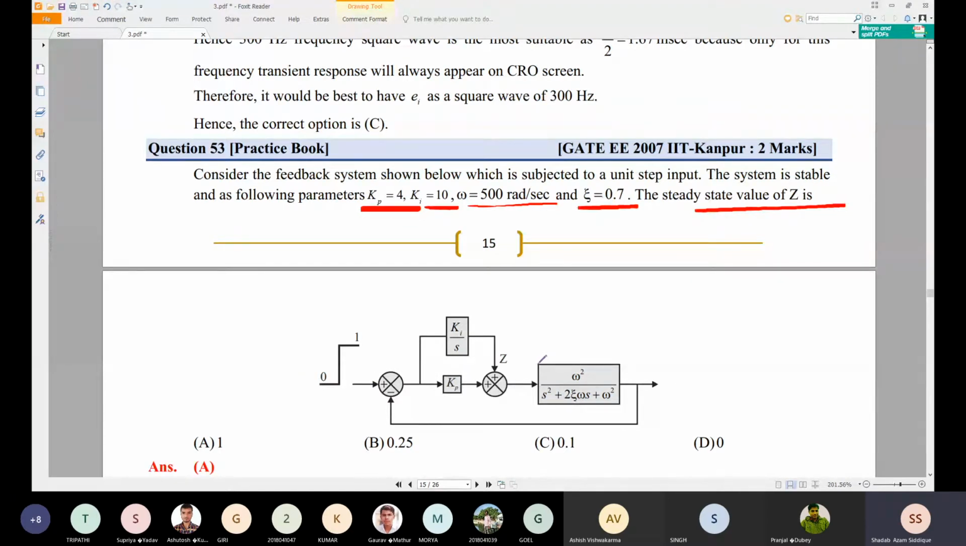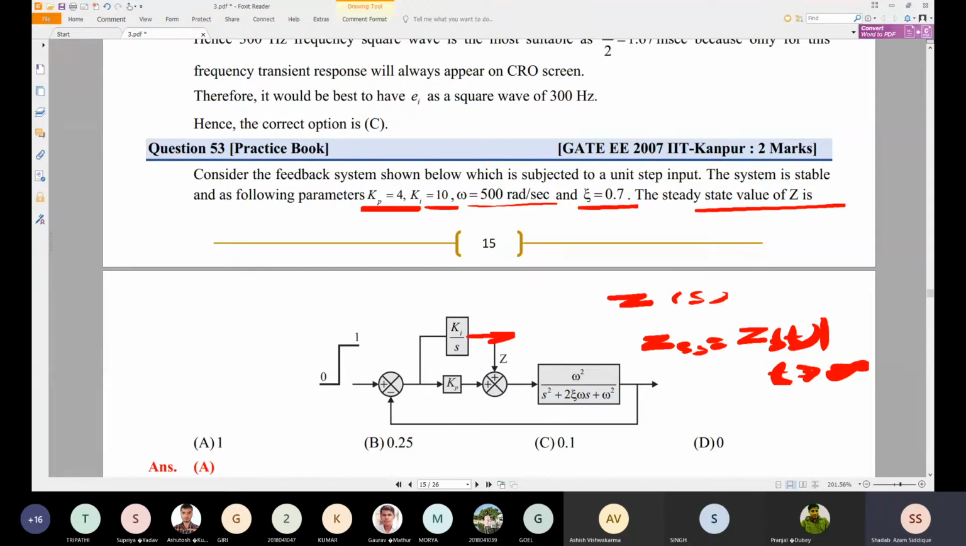We need the steady state value of z, which comes from the output of the integrator. This point is nothing but z. We need to find first of all the transfer function of z, so we will calculate Z(s). Then after calculating Z(s), we will find z_ss, the steady state, which is z(t) as t tends to infinity.